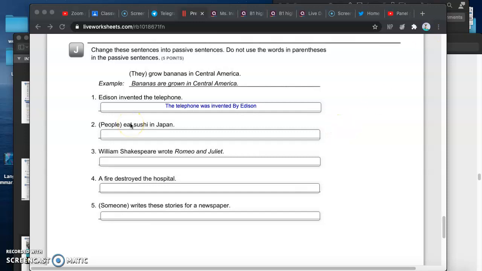Okay guys, so let's review the last part of this pretest, which is about the passive voice. So change these sentences into passive voice. Do not use the word in parentheses in the passive sentences. So here we have an example. They (in parentheses) grow bananas in Central America. So we can say bananas are grown in Central America when we are talking in the passive voice.